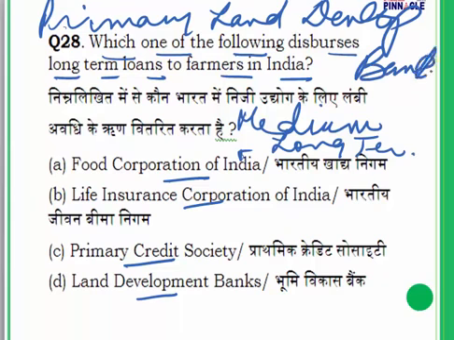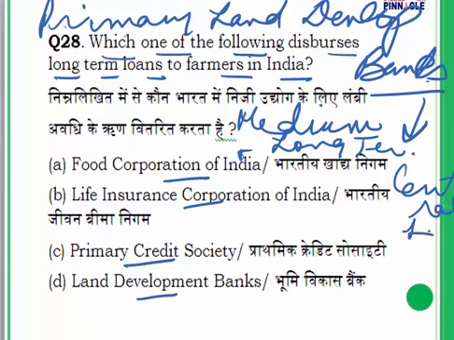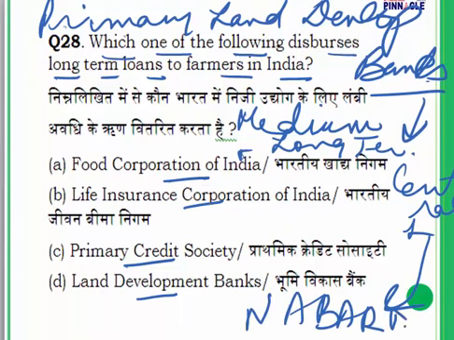Now these banks, primary land development banks, have to depend on central land development banks, and the central land development banks are going to depend on NABARD. You must have heard of NABARD. They have to depend on NABARD.